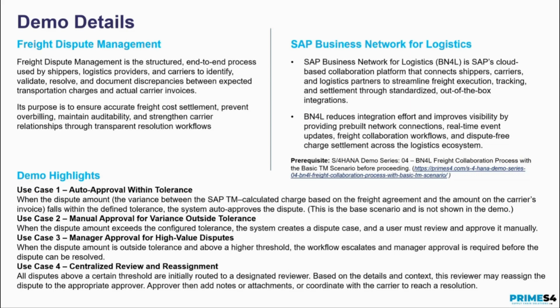For example, if it is a rate dispute, it goes to the commercial team, but if it is a detention at the warehouse, it goes to the warehouse team to approve whether that detention or demurrage was there. That is also an interesting use case, and BN4L has a bit of a workaround to do that, and we will showcase that. That will suffice for a good number of projects that we have worked on. So these are the things we are going to showcase. Over to you, Oscar. We can see the demo in our system.